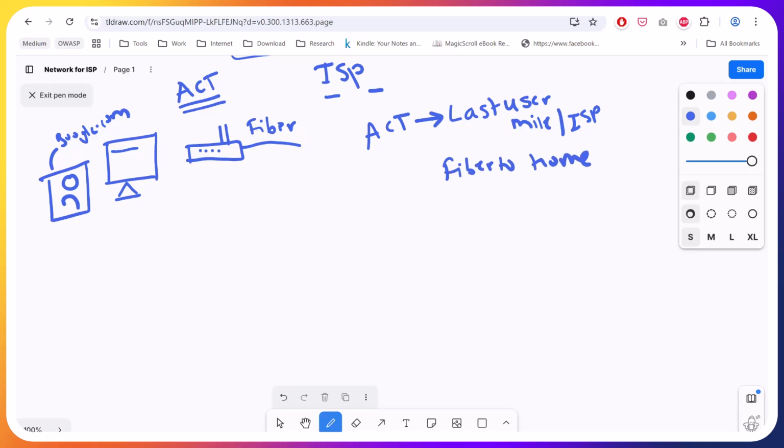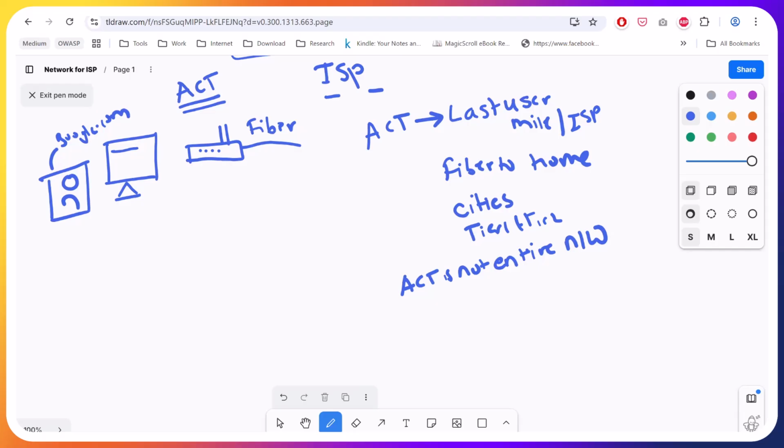It brings fiber networks to your home and it operates in main Indian cities. It's a national ISP provider, you can say, but mostly it operates in tier 1 and tier 2 cities. But understand that ACT is not the entire network. It's a network within the network, a network within the internet.